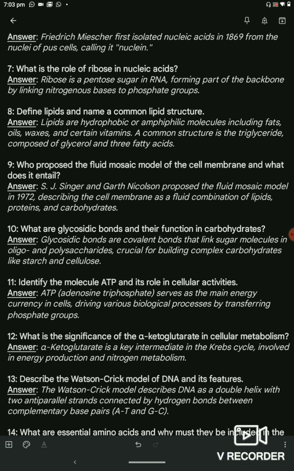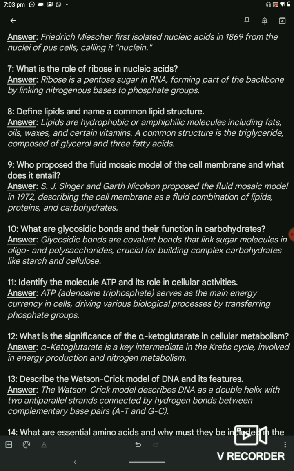Question 9. Who proposed the fluid mosaic model of the cell membrane and what does it entail? Answer. S. J. Singer and Garth Nicolson proposed the fluid mosaic model in 1972, describing the cell membrane as a fluid combination of lipids, proteins, and carbohydrates.